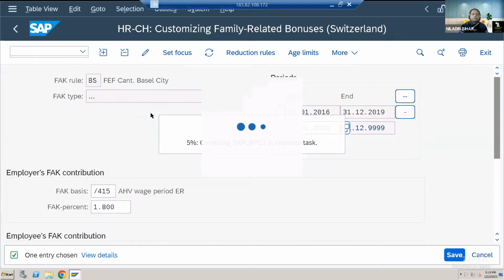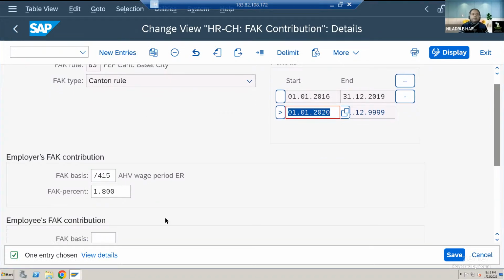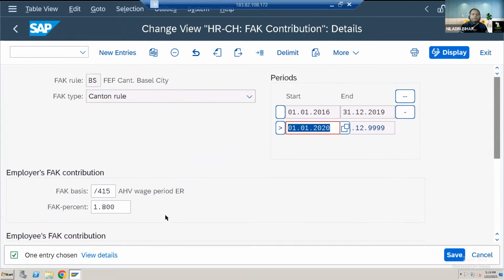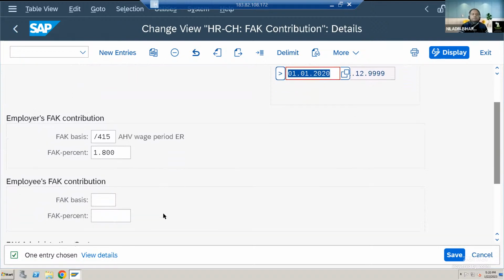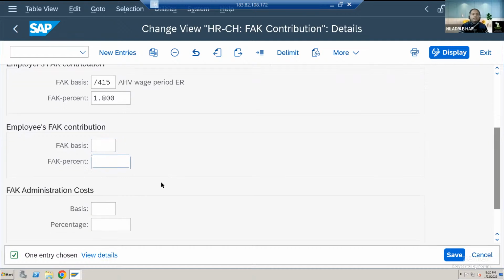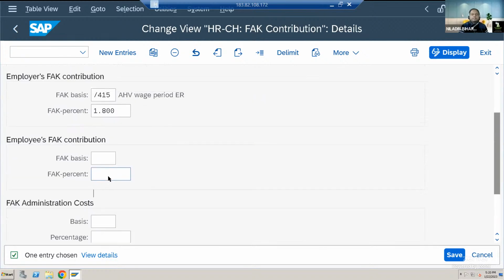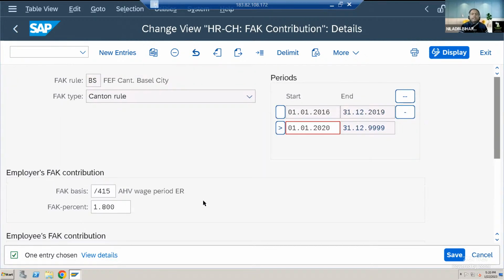And based on the structure, you will be finding those details, right? So you can see automatically this contribution is coming up, right? So here, Canton rule for the country, for this city, Basel city, and this is your /415 is the FAK basis. This again, there will be two parts: employer's contribution, employees contribution. If you are having any employees contribution for your organization, you can do that. Any administration costs also you'll be finding, then you can utilize it, right? So in this way, you can save this thing, and definitely you can go ahead.